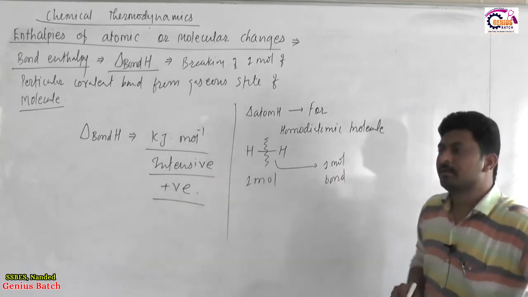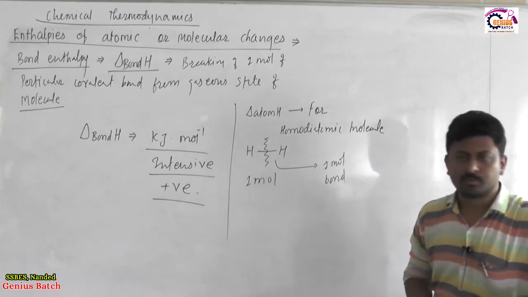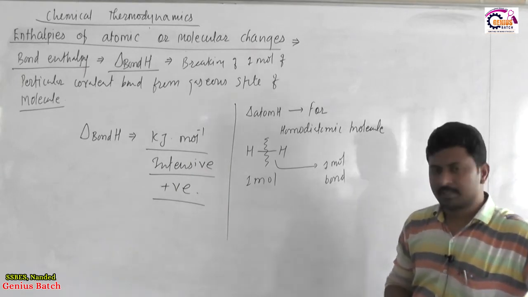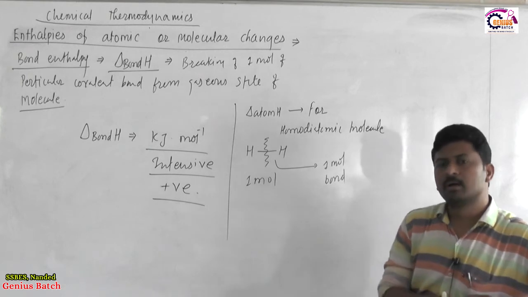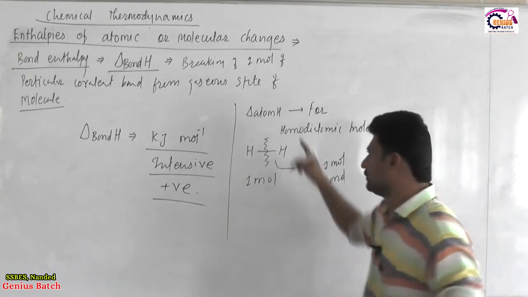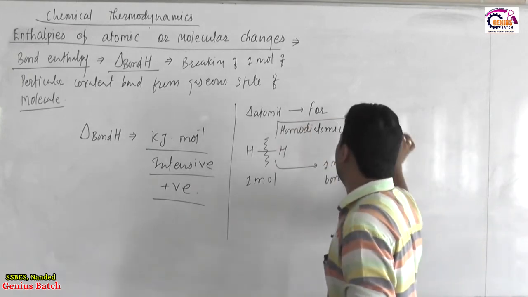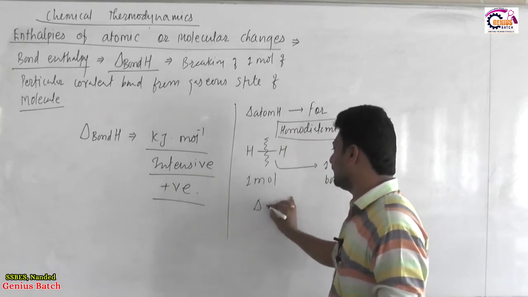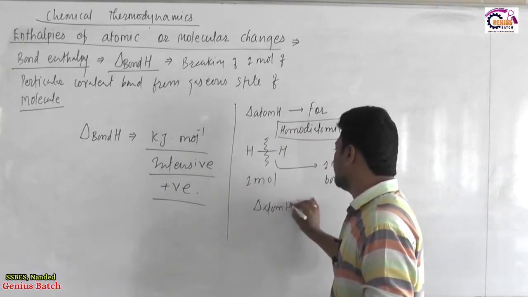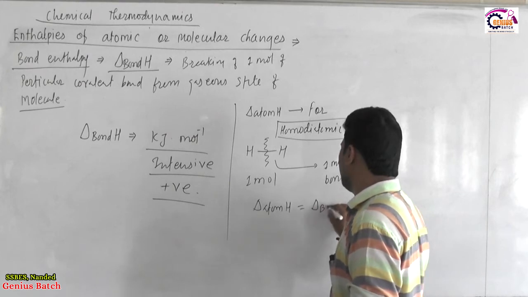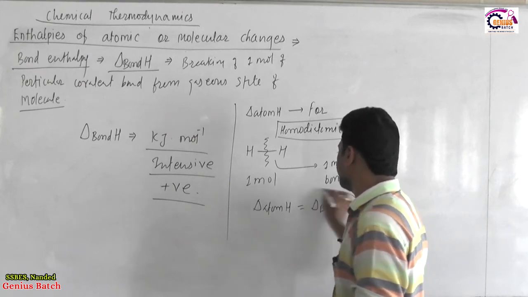So in this particular case for diatomic molecules, we can say atomization enthalpy is equal to their bond enthalpy. For a homodiatomic molecule, enthalpy of atomization can be taken as the bond enthalpy for it.